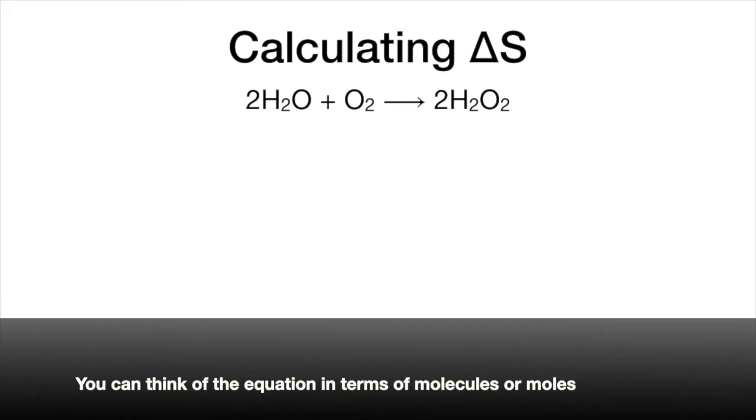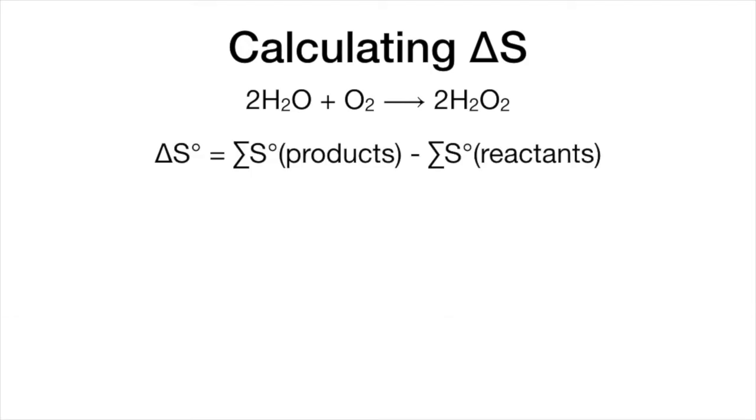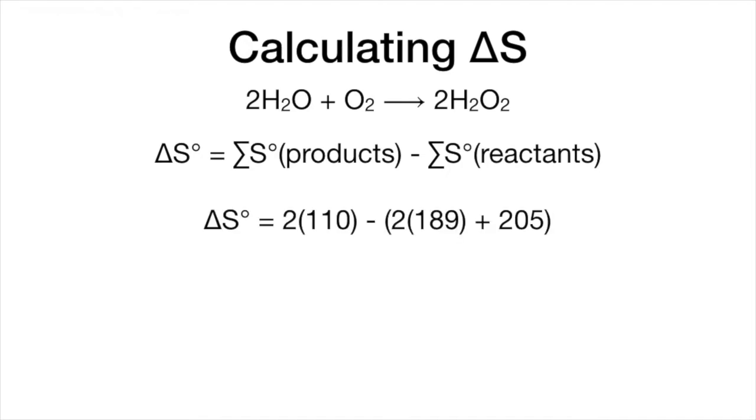So let's do an example of calculating delta S. Here is the reaction we're going to look at: 2 water molecules plus an oxygen molecule goes to 2 hydrogen peroxide molecules. So the delta S of this reaction is going to be the sum of the absolute entropies of the products minus the sum of the absolute entropies of the reactants. We'll simply use the formulas on the previous page to figure this out. The product is hydrogen peroxide, and its absolute entropy was 110 joules, and there's 2 moles of that.